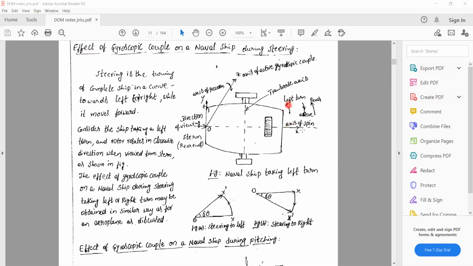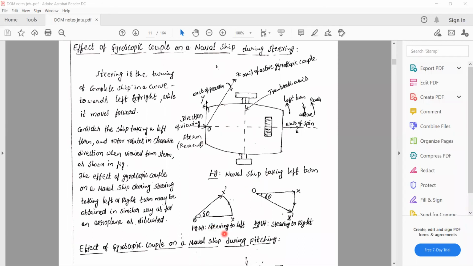Here we just change the terms: the nose is replaced with bow, and the rear end or tail end is replaced with stern. Those two names only are replaced in this topic, and the conditions and data are all similar.